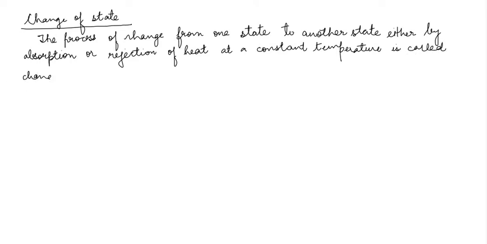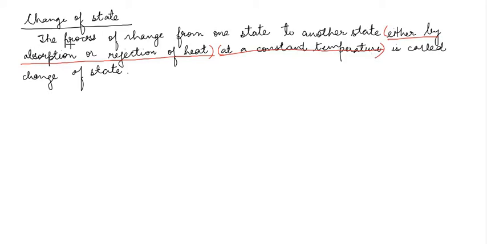change of state. Now you see, when you read the definition, you will understand that change of state सिर्फ इतना लिखना काफ़ी नहीं है कि when one state is changing into another state, this process is known as change of state. No. Here you have to also write in your definition that either heat is absorbed or heat is rejected, means given out. And that also happens at a constant temperature. We will understand what are the meanings of these 2 parts of the definition. What is the meaning of either by absorption or rejection, and what is the meaning of that happens at a constant temperature.